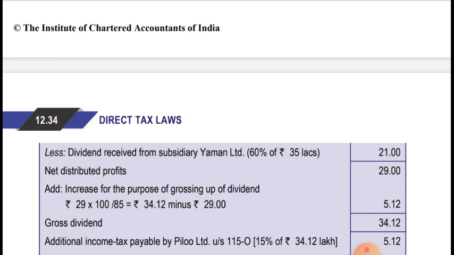Now we add the increase for the purpose of grossing up of dividend, that is 29 lakhs into 100 divided by 85, that is 34.12 minus 29 lakhs. We can also compute it like this: 29 lakhs into 15 divided by 85, that simply gives 5.12.